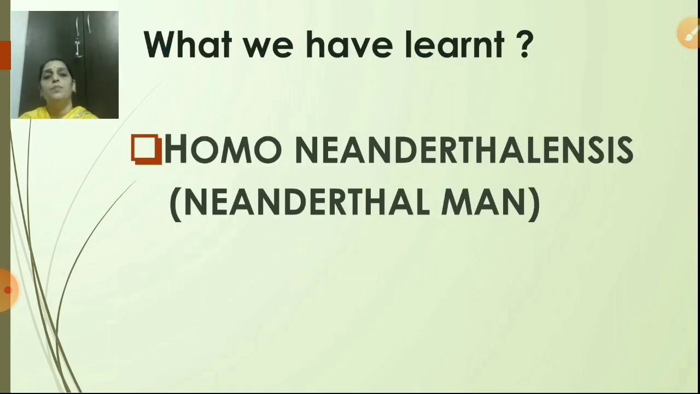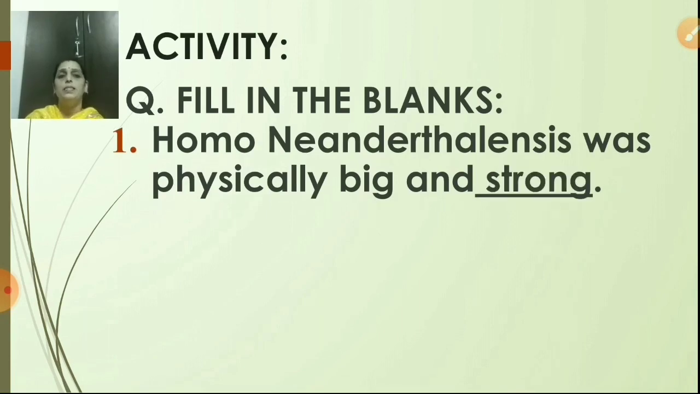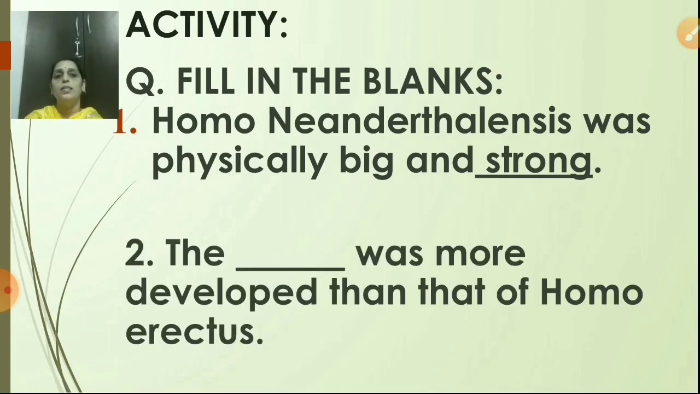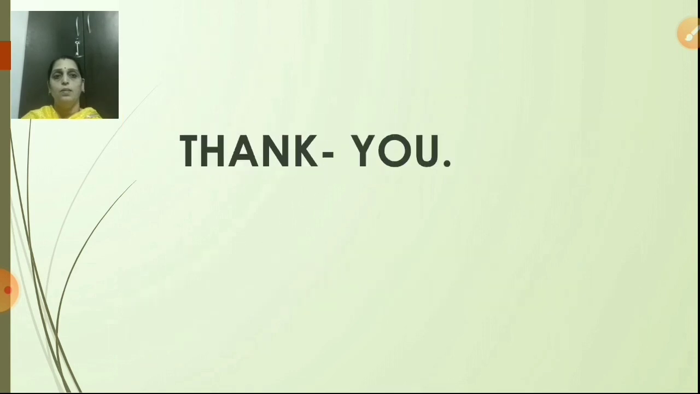Now the next. What we have learned today, we have learned Homo neanderthalensis means Neanderthal man. Next is activity, fill in the blanks. First one, Homo neanderthalensis was physically big and dash. Yes, what will be the answer here? Yes, strong. Now the next one, second, the dash was more developed than that of Homo erectus. And here the answer will be brain. Okay. Now that's all for today.